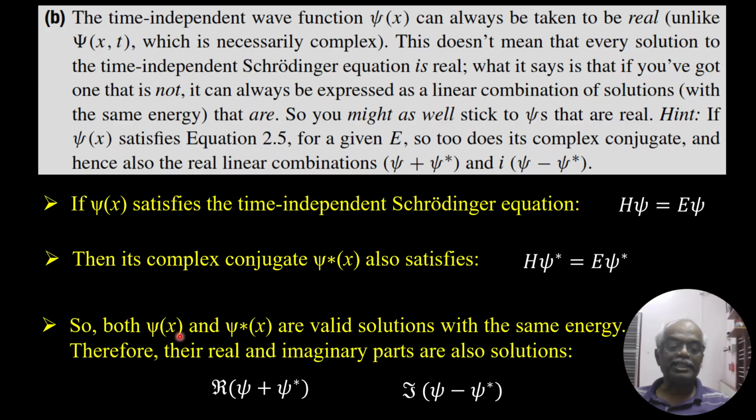So both psi of x and psi star of x are valid solutions with the same energy E. Therefore their real and imaginary parts are also solutions, and of course their linear combinations too. The real part is psi plus psi star, and the imaginary part is psi minus psi star.